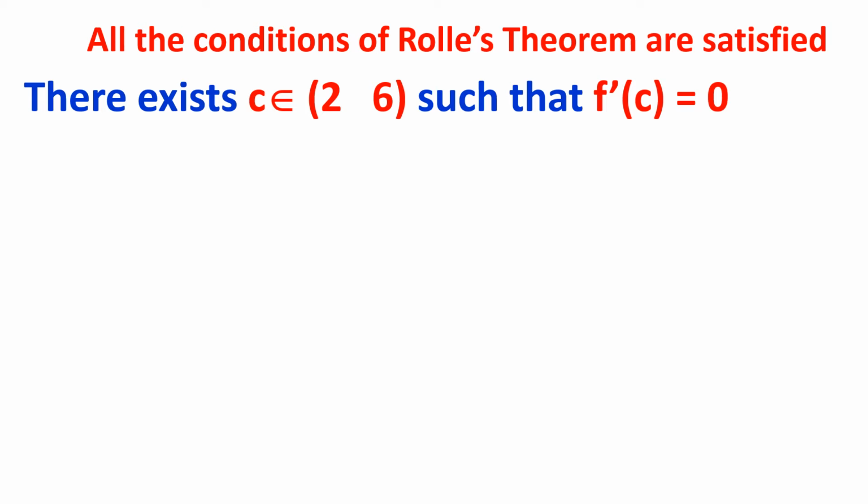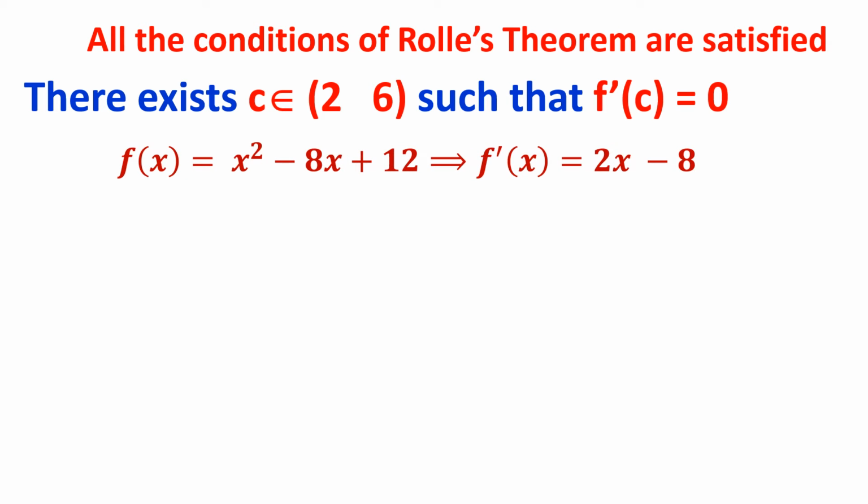Therefore, what does Rolle's theorem tell? It tells that there should be a C such that f dash of C should be equal to 0. Well, let us find what is f dash of x. We want f dash of C. From the given f of x, which is x square minus 8x plus 12, f dash of x is 2x minus 8.